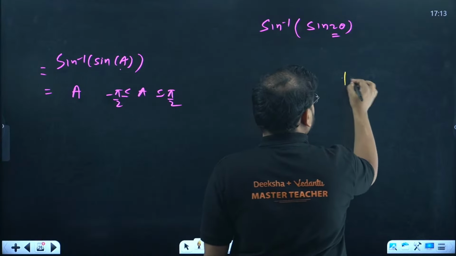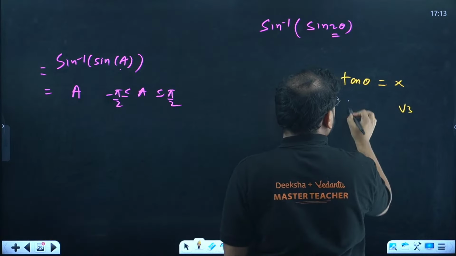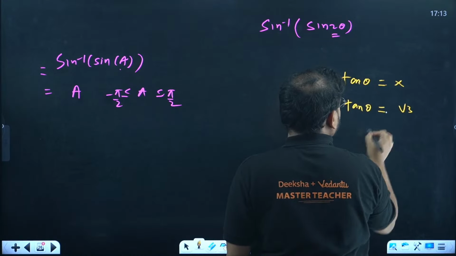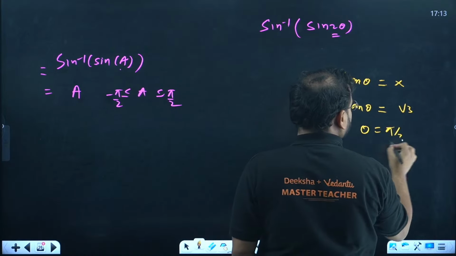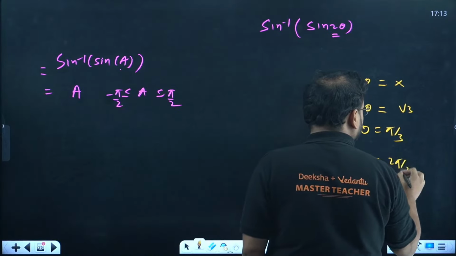Excuse me guys, sorry. Tan theta is x, sir. And if x is root 3, then tan theta is what? Theta value should be pi by 3. Theta is pi by 3, so how much is 2 theta? 2 pi by 3.